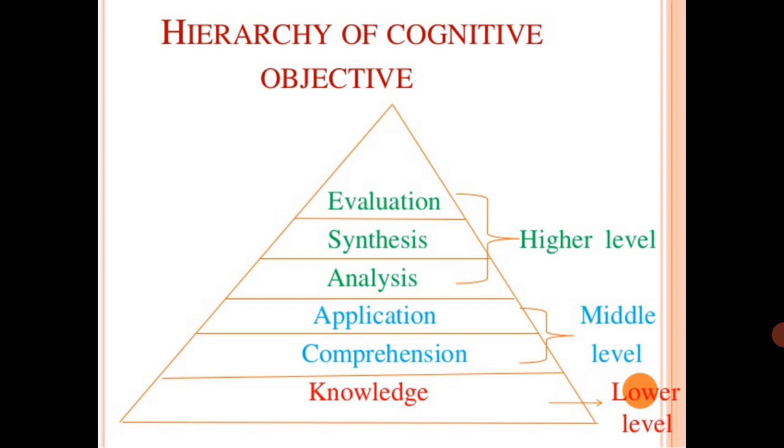So we have to focus at the lower level, when we are dealing with, for example, the primary level, on the knowledge type of objective rather than going for the higher order of objectives. For the secondary school level, up to application, we can take knowledge, comprehension and application. After plus 2 level, it is going to be analysis, synthesis and evaluation. These are the patterns we have to fix when we are presenting the content matter or a subject in front of the students. Based on the age group of the students we are having, we have to frame our objectives.